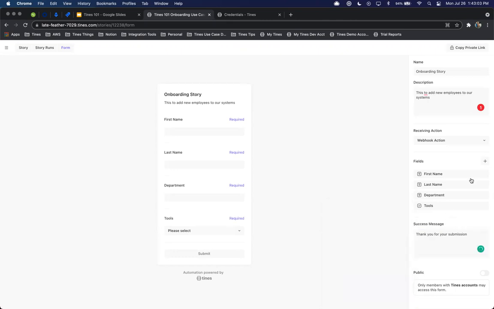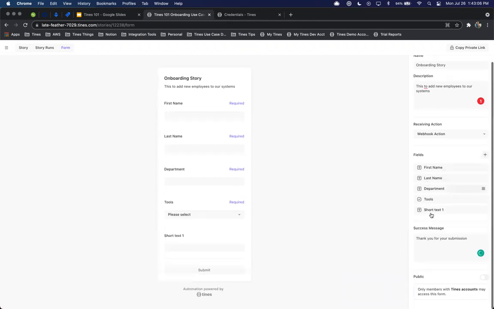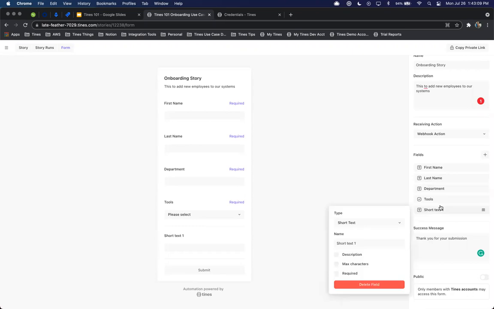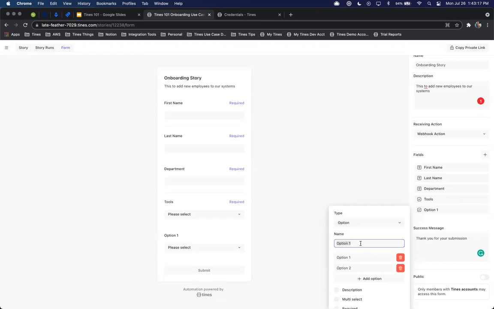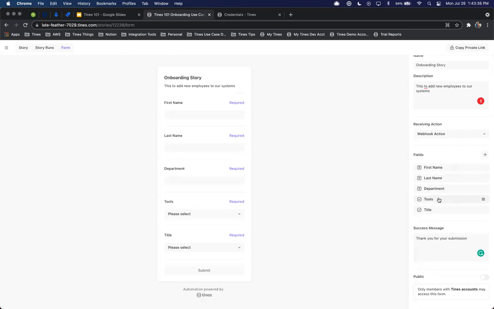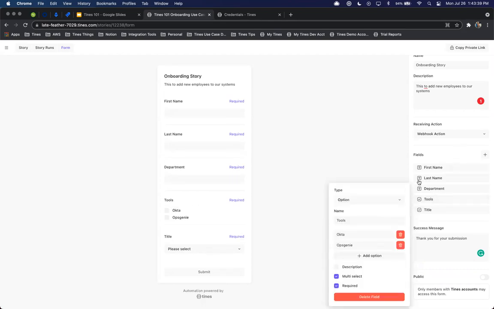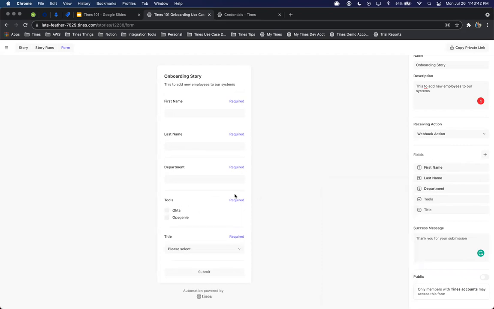And then the last one that we'll add in here is the ability to select our title. So we'll put in sales engineer, and we can add in customer success engineer, and we'll use those as our two defaults for now. And then I do want to make this tools one multi-select instead of the dropdown, so that both of those populate for us here.